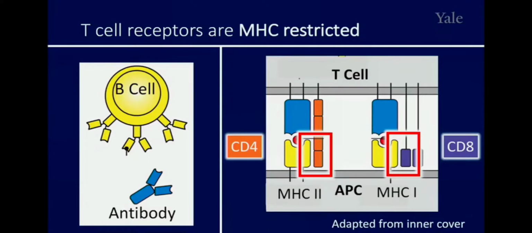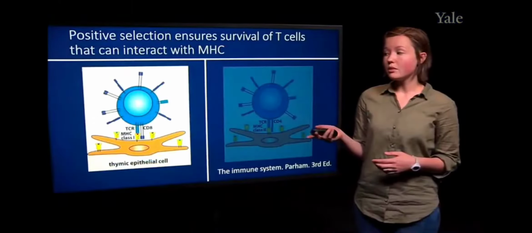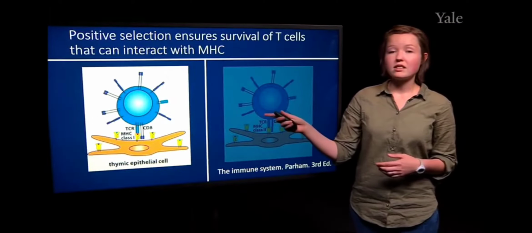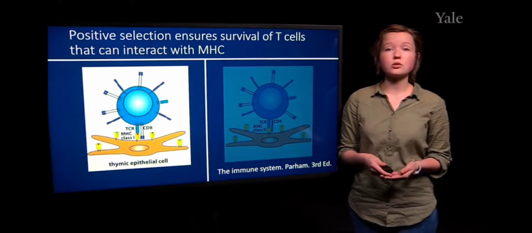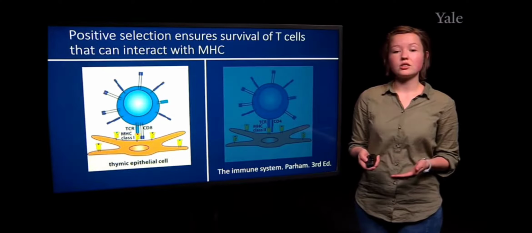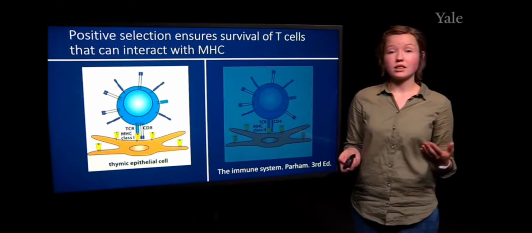The process by which we move from having two co-receptors to one co-receptor is referred to as positive selection. So in the event, in the thymus, that this double positive cell is able to interact with its TCR through MHC class 1, then this will trigger a response in the cell to start expressing only CD8 instead of expressing both CD8 and CD4.